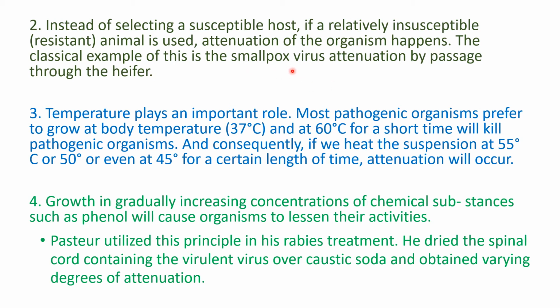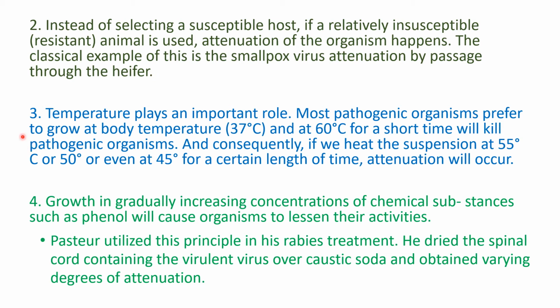So here the smallpox virus becomes attenuated by passing it in a heifer. A heifer is a cow which has not yet given birth to a calf. So if cattle are used for injection of smallpox virus, then inside this heifer it might not do very well and it will become attenuated. So this is another way of attaining attenuation.